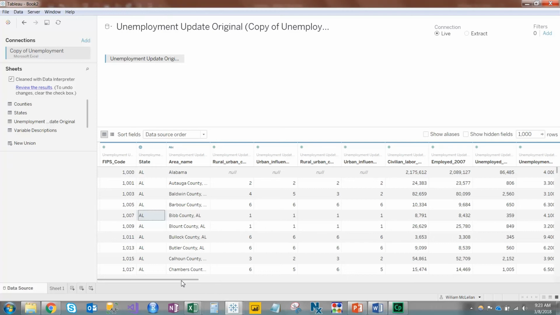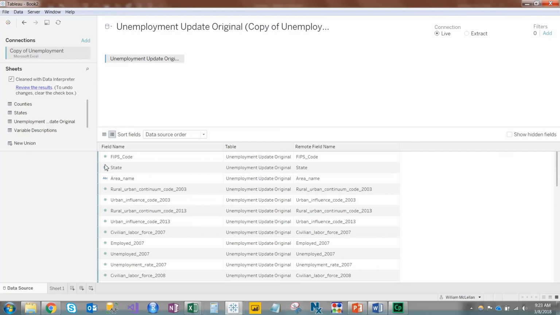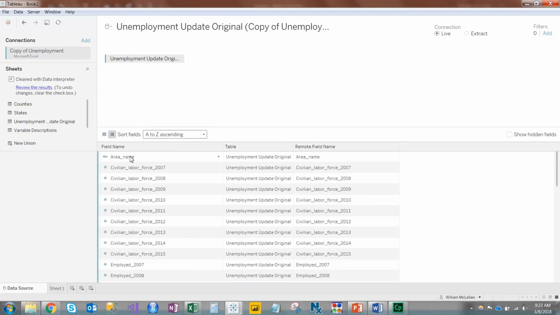You can also take any of these. You can view it as a table here, or you can view them just as a list and sort them alphabetically. And we can say, well, area name, look at all these underscores. That's how databases name things, but people usually like to see it without the underscore. So I can go through and rename these without the underscore so that people know that this is an area name, and they're not confused by any sorts of strange spellings from databases.